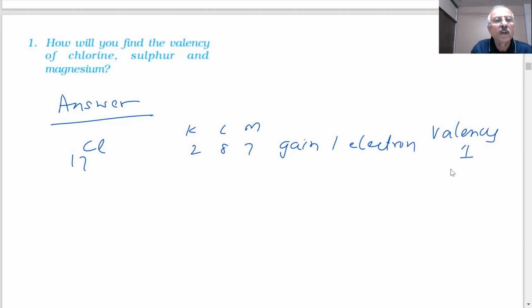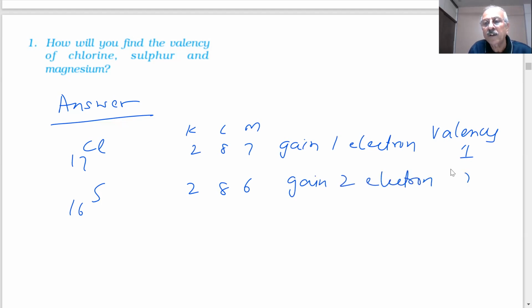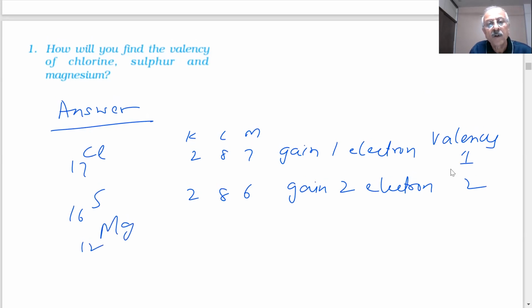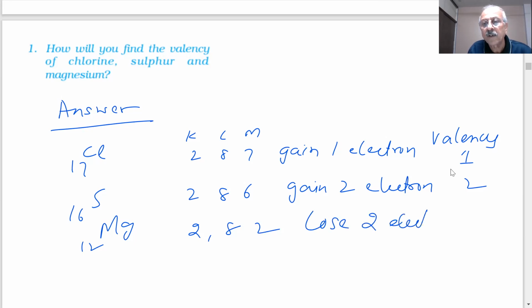Then the valency of chlorine will be what? 1. If I say sulfur, student, what is? It should gain? Yes, sir. Gain 2 electrons. Then what is the valency you are saying? 2. And magnesium? Now what should it do? It will lose 2 electrons. Then what is the valency? 2.